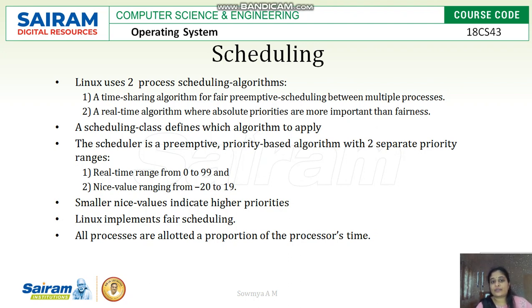The scheduling class defines which algorithms to apply, and scheduling can happen with two separate priorities. The real-time priority ranges from 0 to 99 and the nice value ranges from -20 to 19. Based on the priority range, the real-time algorithm or absolute priority algorithms will be scheduled. A smaller nice value indicates higher priority. It is like 0 has higher priority than 1, so a smaller value has higher priority and a higher value has the least priority. Linux implements fair scheduling, and all processes are allotted a proportion of processing time.